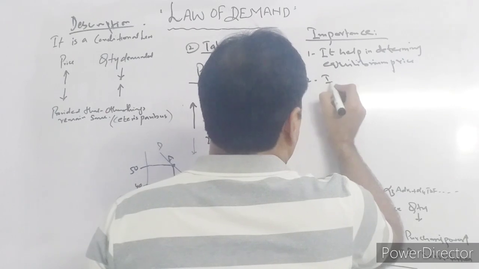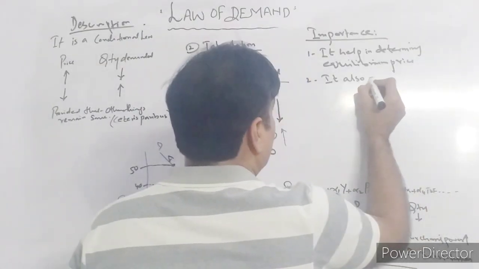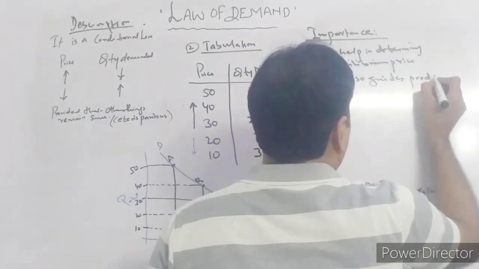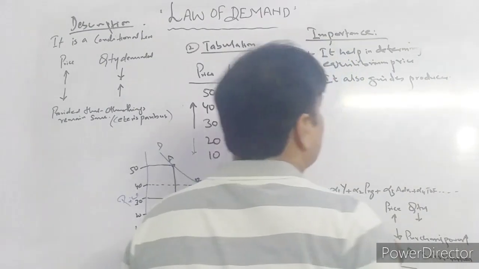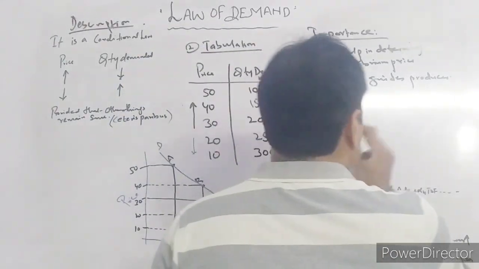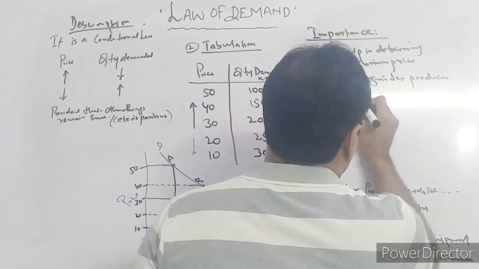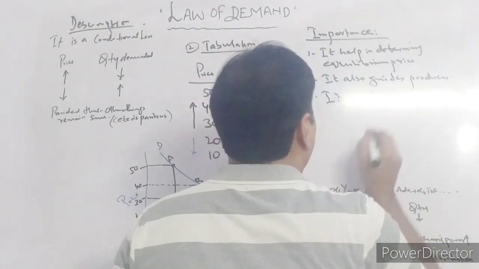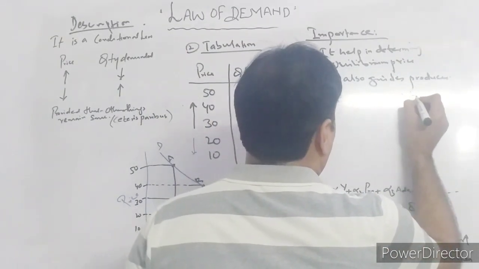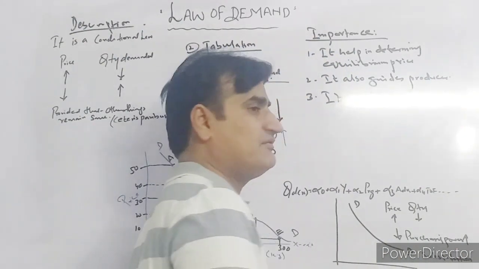It also guides the producers to analyze their future demand on the basis of the change in quantity demanded due to a change in price. Number three, it also guides the government. It guides the government on whether to raise tax, on the basis of the elasticity or inelasticity of demand.